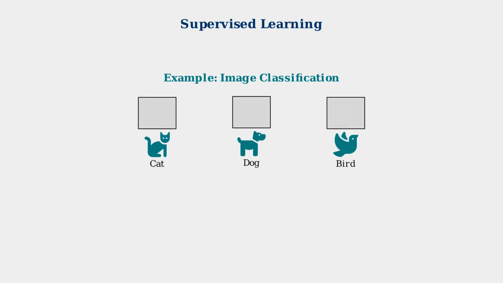Supervised learning is like learning with a teacher. The algorithm is given labeled examples, input data paired with correct answers. It learns to map inputs to outputs so it can make predictions on new, unseen data. Image classification is a perfect example. We show the algorithm thousands of labeled photos.